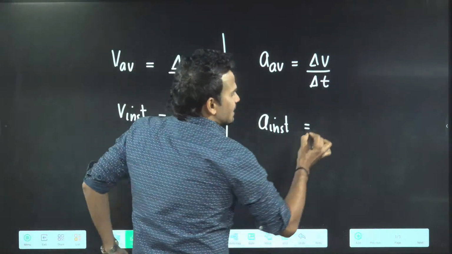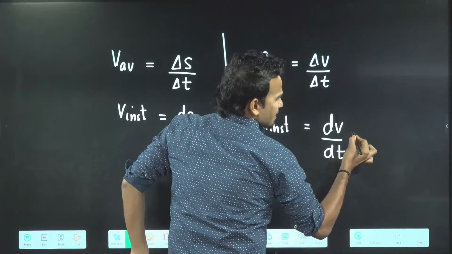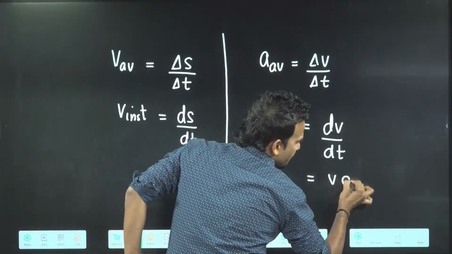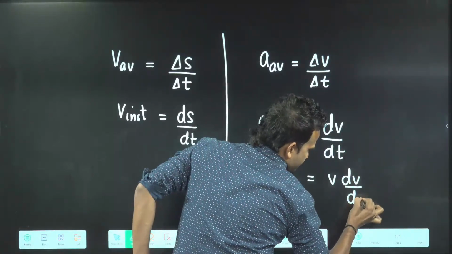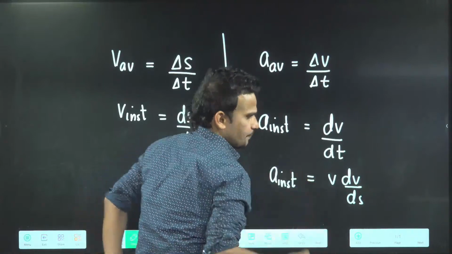Instantaneous acceleration will be dv by dt, or sometimes it is also written as v dv by ds. These are the two forms of instantaneous acceleration.